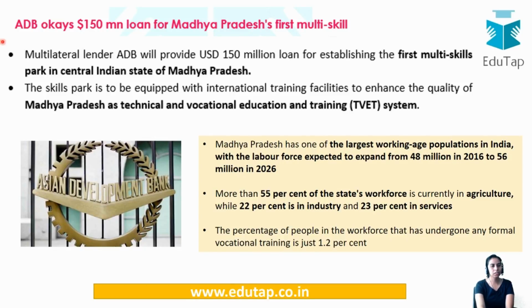Okay, so this is about ADB. The Asian Development Bank has sanctioned this loan for Madhya Pradesh's first multi-skill park. So this ADB, that is Asian Development Bank, we have learnt about ADB in so many videos before also. You have to tell me where the headquarter of ADB is. You have to mention it in the comment section below. This ADB is providing a 150 million loan for establishing the multi-skills park in Madhya Pradesh.